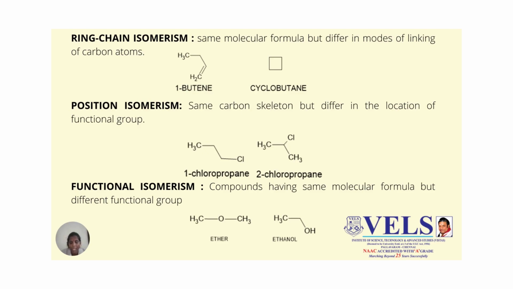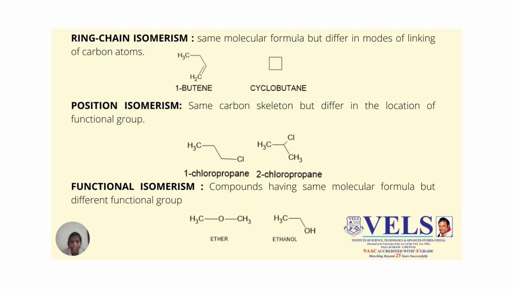Then our next topic is position isomerism. These are also structural isomers. They have the same carbon skeleton but differ in the location of the functional group. An example is chloropropane. Here 1-chloropropane and 2-chloropropane have the same molecular formula, but they differ in the attachment of the functional group.